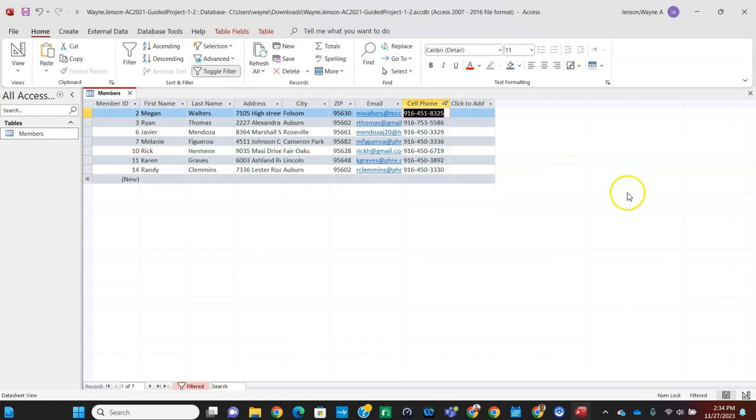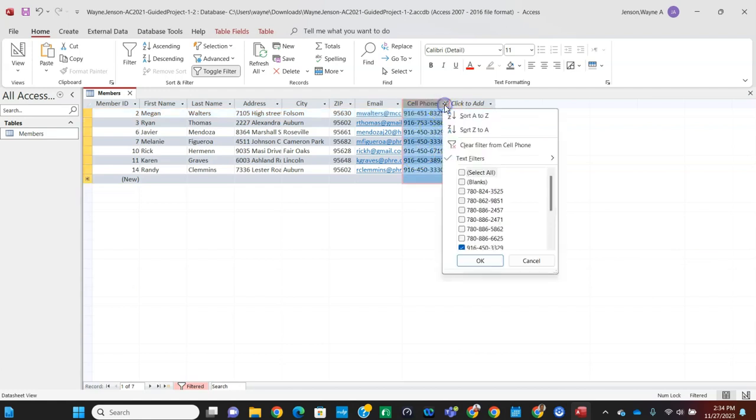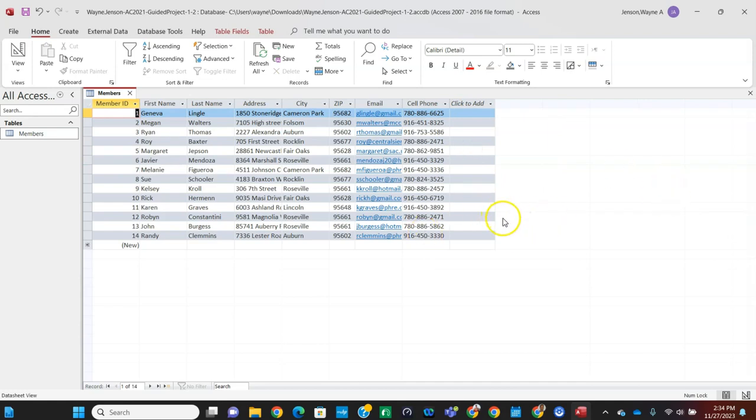And we can see that it filters it down to just the records that have a cell phone number that begins with 916. And then we're going to click on the drop-down arrow to the right of the cell phone field name, and then click Clear the Filter from the cell phone. And then that gets us all our records back.